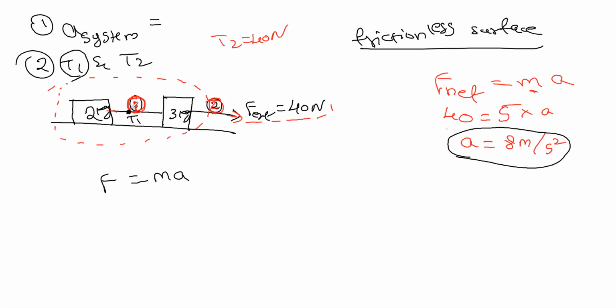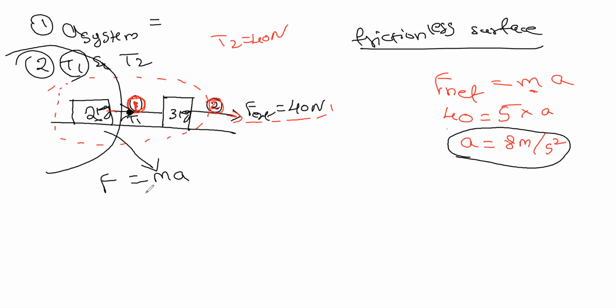I want F at this point. This point is pulling how many bodies? T1 is pulling all the bodies on the left side. On the left side there is only one body, that is 2 kg. It means the mass over here is 2 kg.